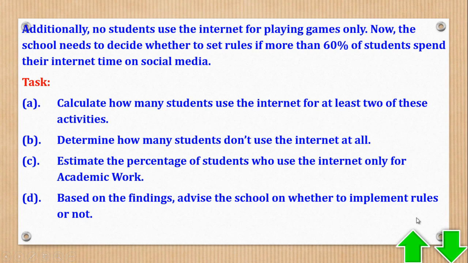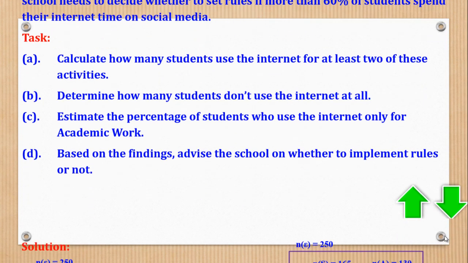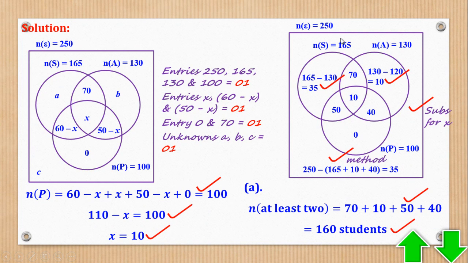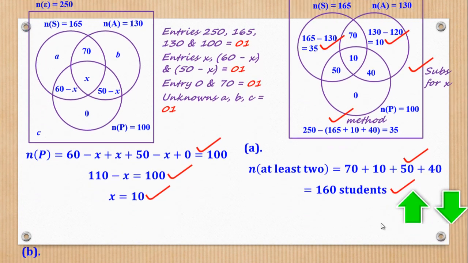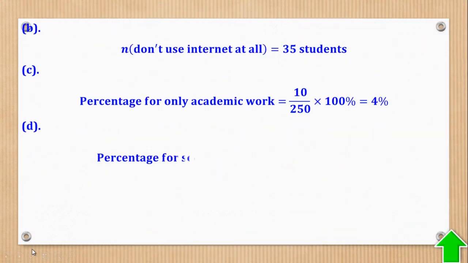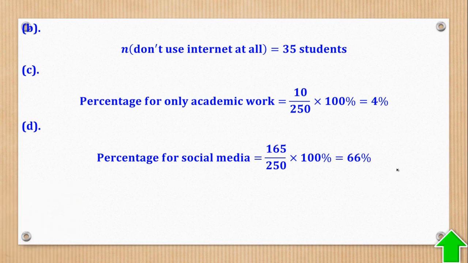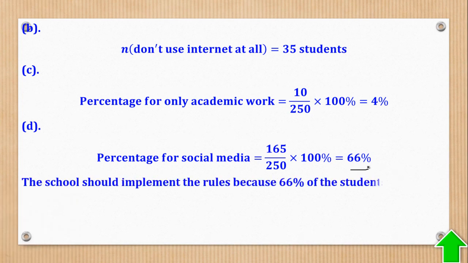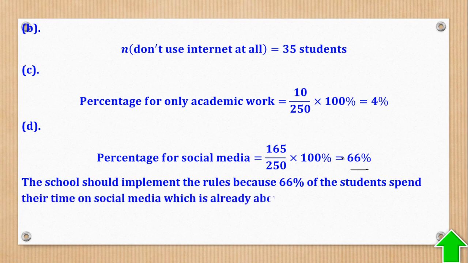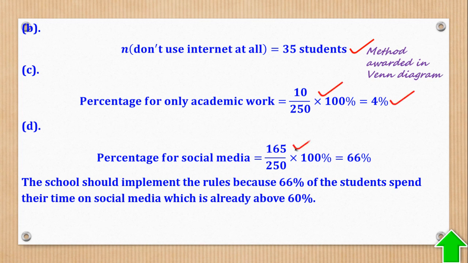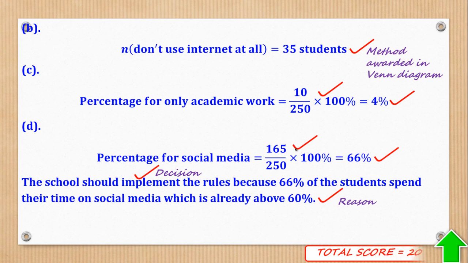So the percentage of social media, what they want is 165 over this total times 100. So it is 66%, which is bigger than 60. Therefore, the school should implement the rules. And that's what they wanted.